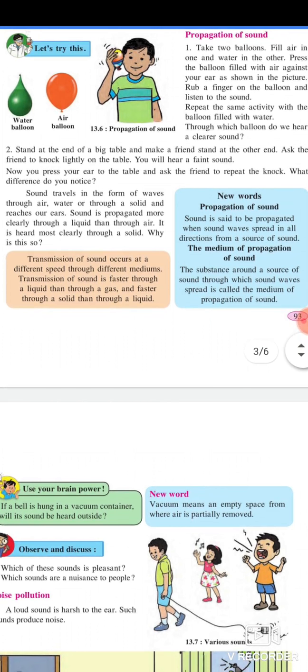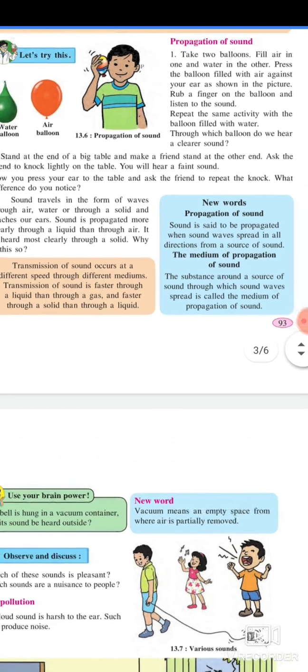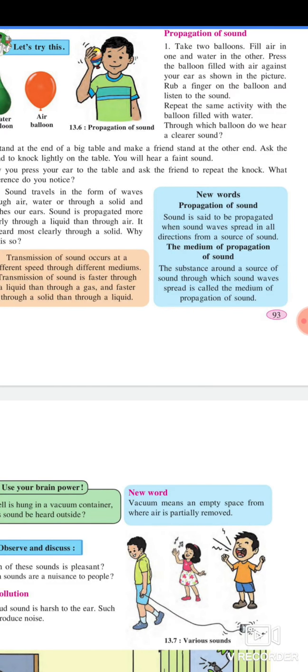Transmission of sound occurs at different speeds through different mediums. Transmission of sound is faster through a liquid than through a gas, and faster through a solid than through a liquid. New words. Propagation of sound.